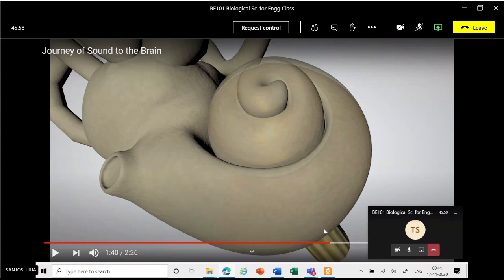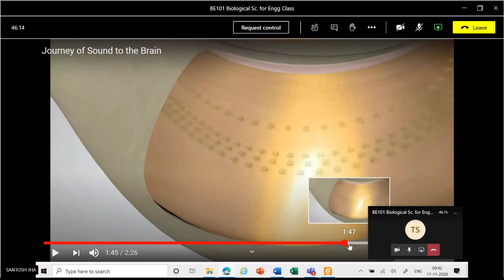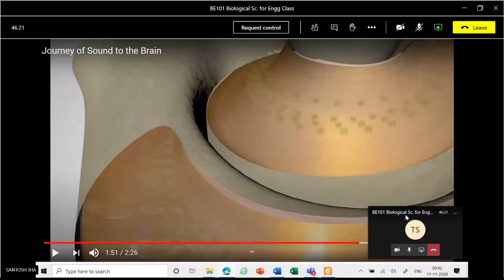Inside this snail-like structure, the cochlea, there are different layers of stereocilia or hair-like projections, and these different groups of cilia can identify or differentiate between the different pitches of sound. So this is the basic mechanism of hearing.